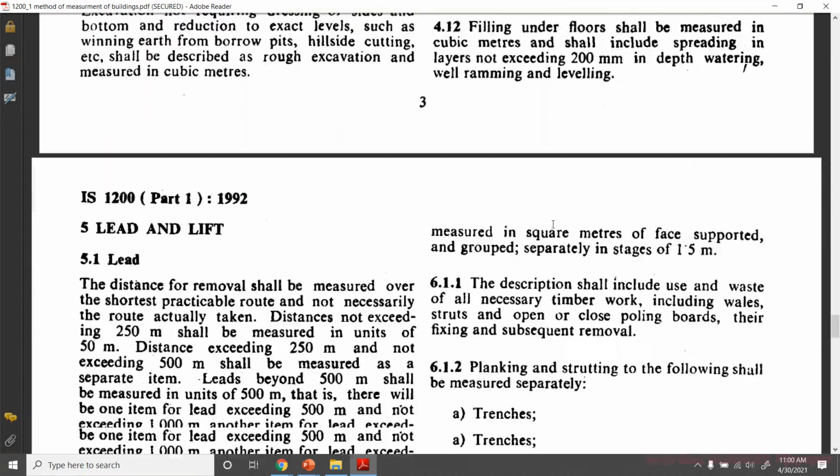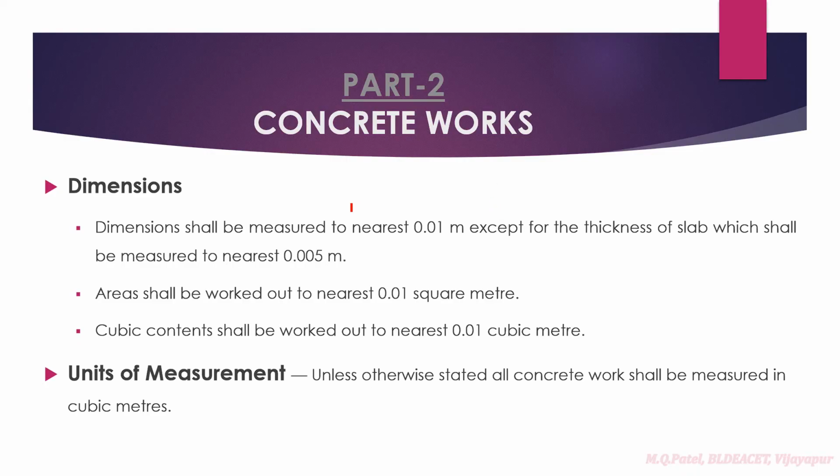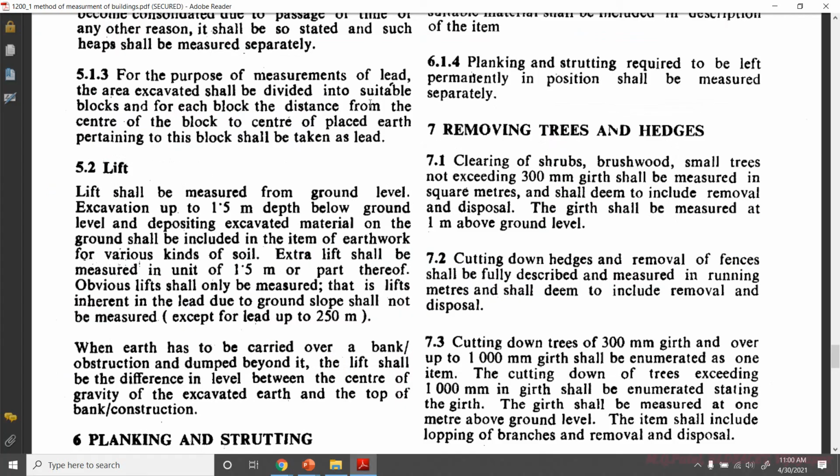Similarly, they have given many things, but we will not go into that much detail. I have covered how much is required for us. Then next I'll go to Part 2.